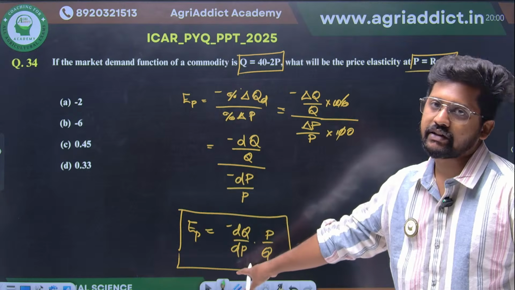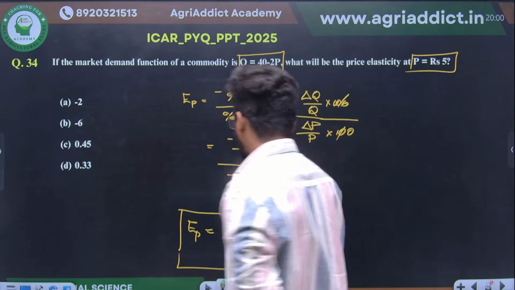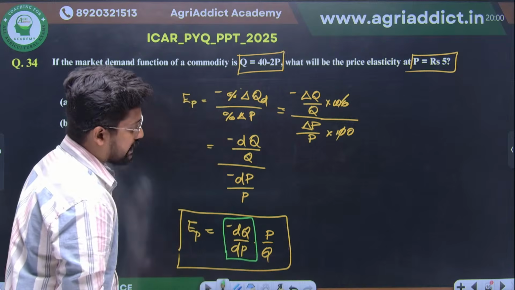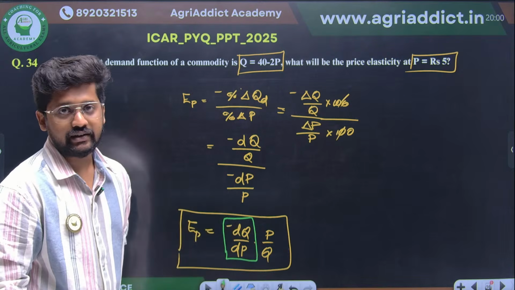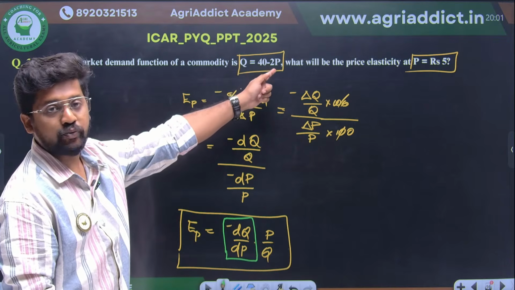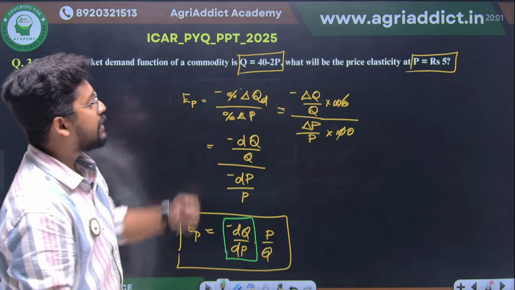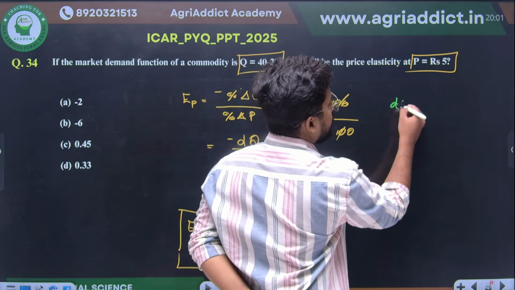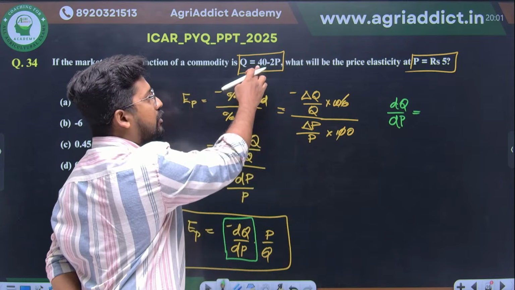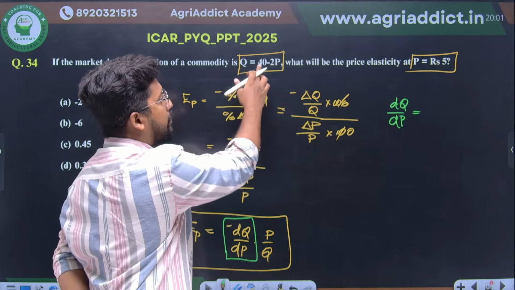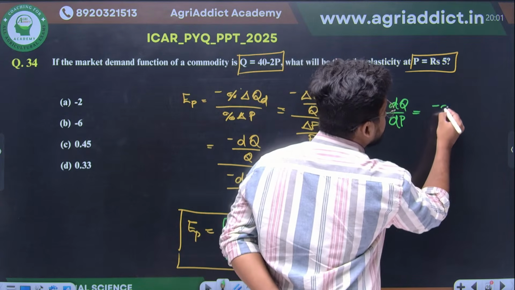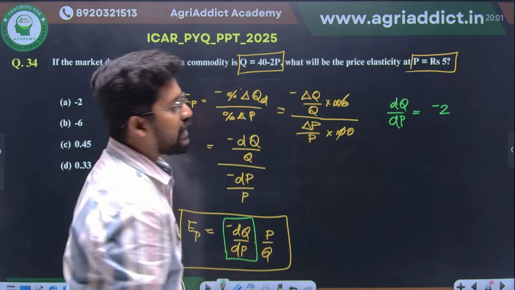So we have everything that we needed. What is this minus dq by dp? This is none other than the differentiation of the quantity function, right? The quantity function we already have. Q is equal to 40 minus 2p. So what is dq by dp? The differential of 40 with respect to price will be 0. Minus 2p divided by dp is none other than minus 2, right? So dq by dp is minus 2.